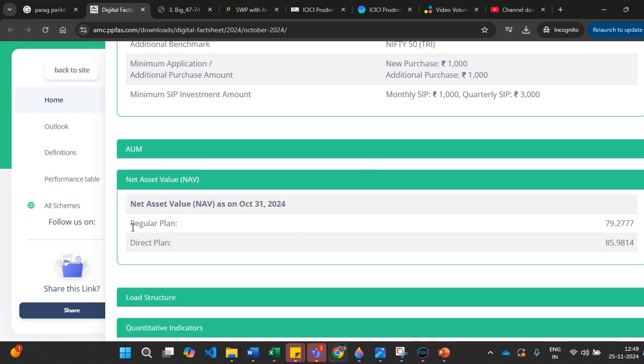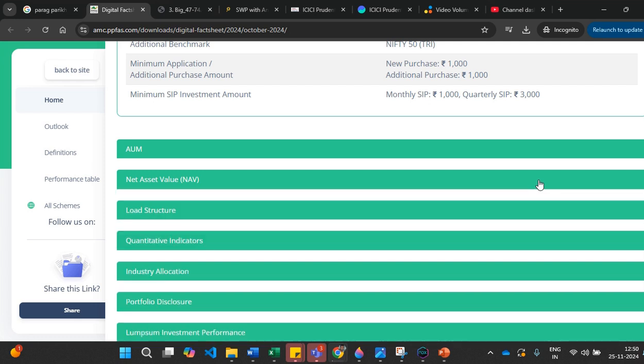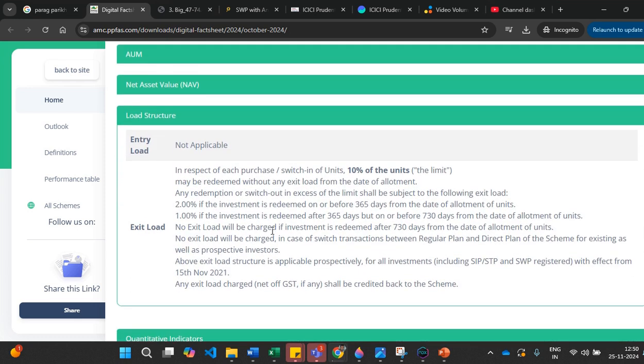And the net asset value, as I clearly mentioned, is given for the regular plan and direct plan. The net asset value is the price per unit. How much it is going to be is mentioned in the net asset value. And what is the load structure? As I mentioned, for entry there is no load, not applicable. But for the exit load, if you redeem within 365 days, then they're going to charge 2% of the investment. If you redeem after 365 days but within 730, then 1%. If you redeem after 730 days, there will be no exit load, right? So this is what the exit load is. That's why I always say that if your mutual fund is performing well, always keep it for more years so that you won't have an exit load as well.